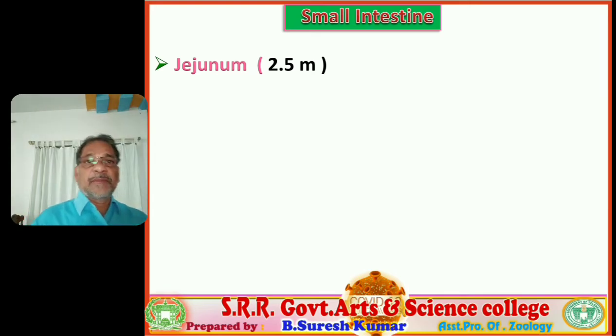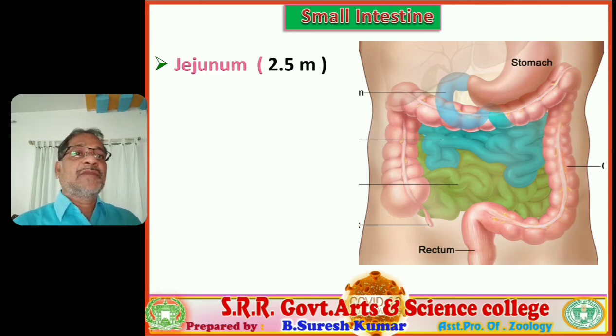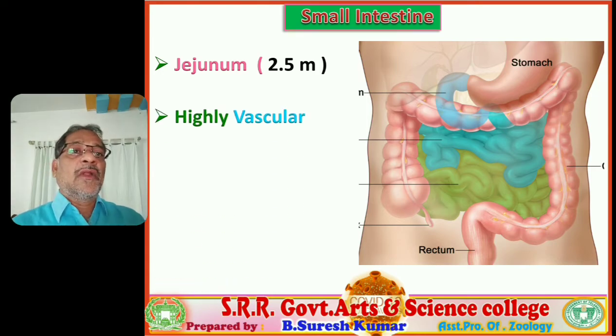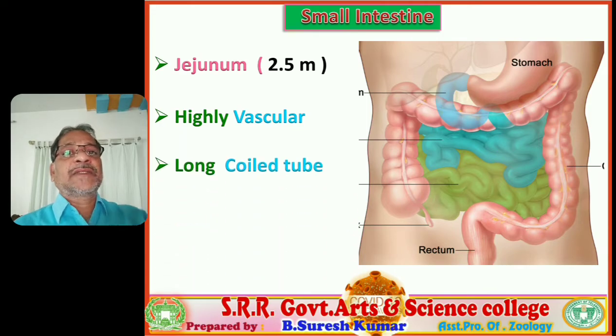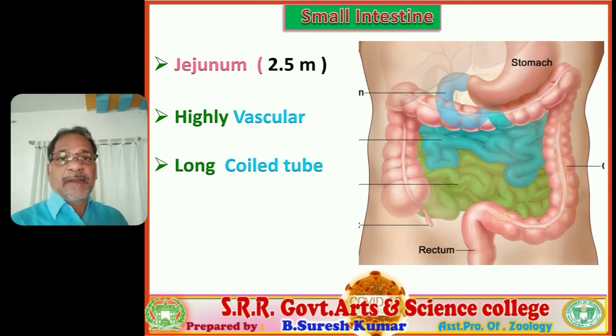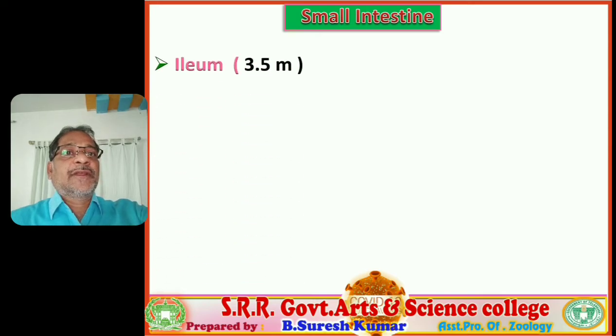Next, jejunum. The subsequent part, jejunum, is 2.5 meters in length. You observe the blue color coiled tube that is seated in our abdominal cavity. It is a long coiled tube. The coilings are very distantly located and it is a highly vascular tube. Rich blood vessels are present. Why? Because it is mainly involved in absorption. So that's why it is a highly vascular and long coiled tube.